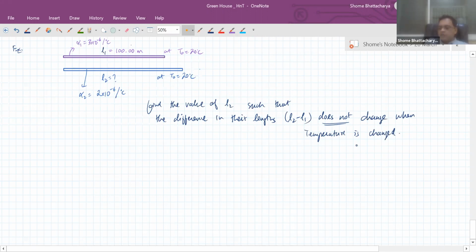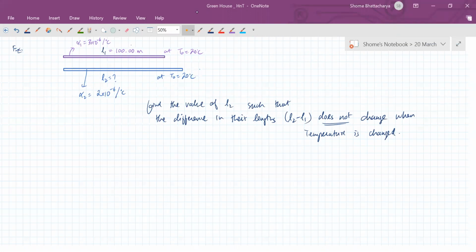Okay, so first of all, try to understand what the question is saying, and then we'll discuss how to solve it. Try to understand what is meant by the fact that the difference in their lengths is not changing with temperature.